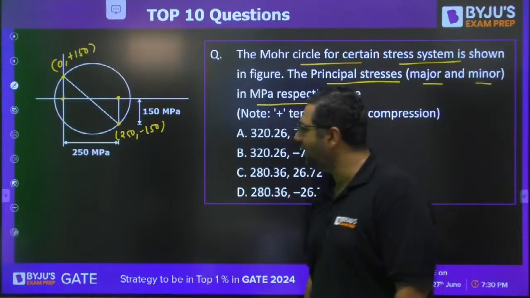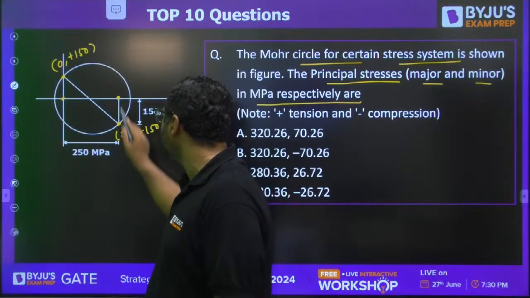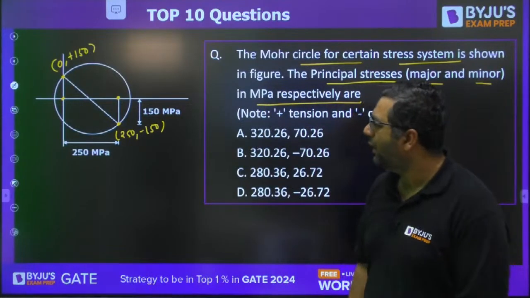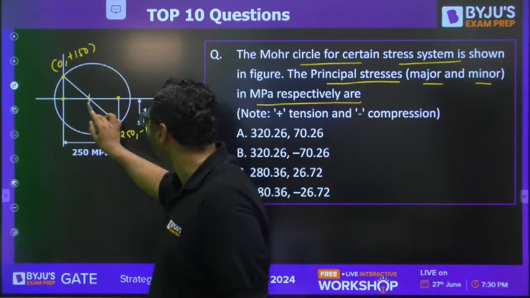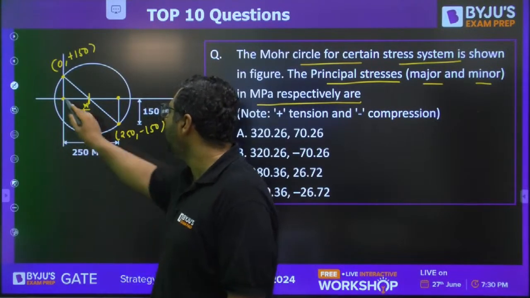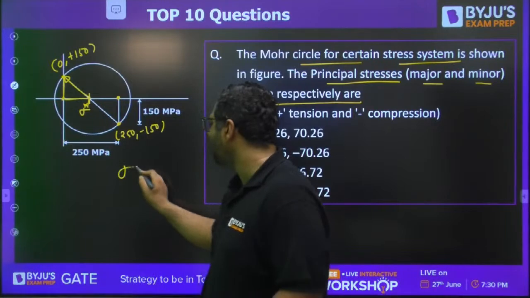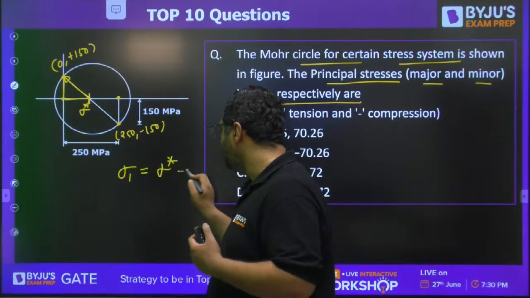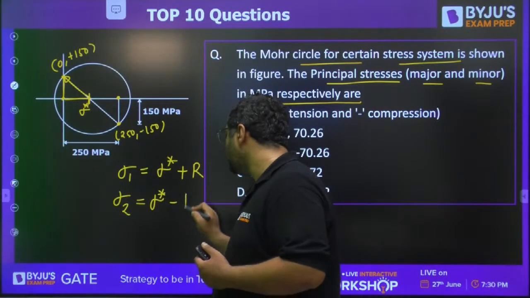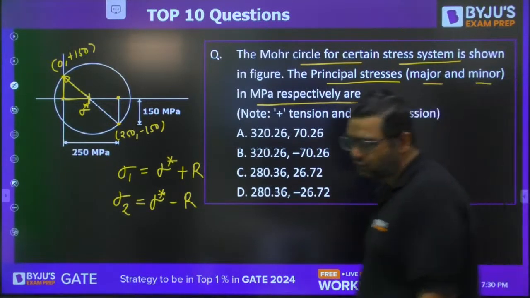It is easy to identify that the distance from this to this is 250, this is 150, and you need to find out the principal stresses. First, find the center point, which we denote by sigma star. Once you know these values, you can find the radius. Then sigma 1 is sigma star plus radius, and sigma 2 is sigma star minus radius. This is what you need to do. Just try to solve it.